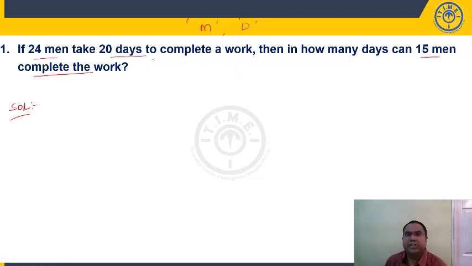If nothing has been mentioned about the work done, then we'll take work done as same. If nothing has been mentioned about efficiency of the people, we'll assume that efficiency to be same. Then we'll try to solve the questions, right? If there is any difference in the efficiencies or capacities of the people working, that has to be clearly given